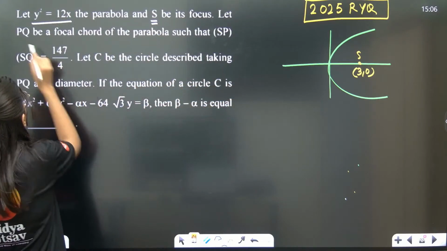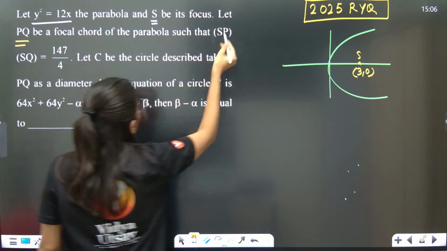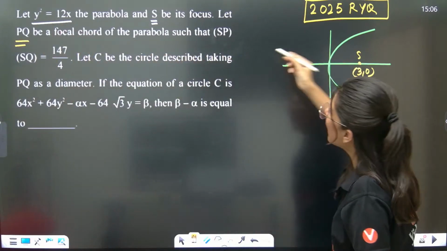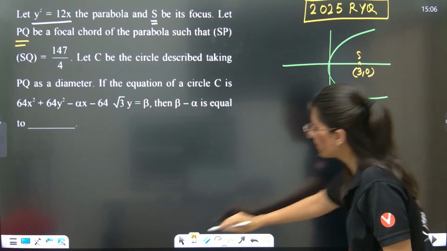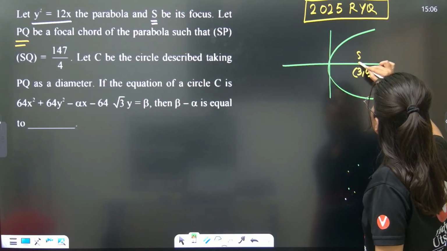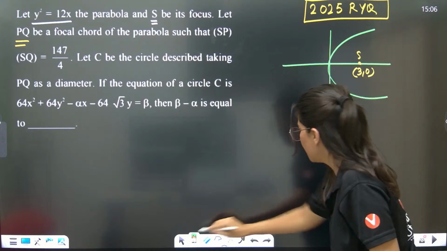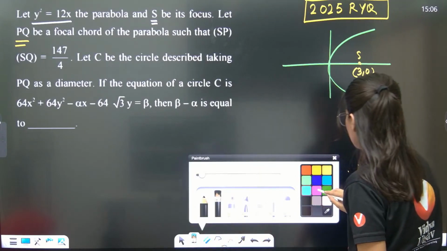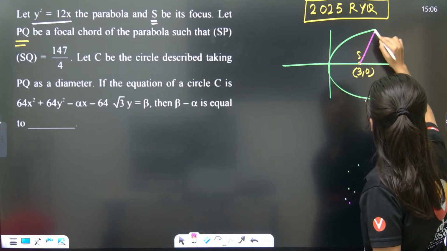Let PQ be a focal chord of the parabola such that, PQ being the focal chord, that means PQ is passing through the focus, obviously. So this is your PQ.